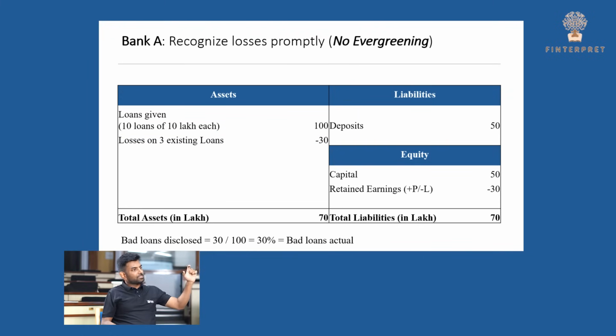So my assets go down from 100 to 70 because I'm taking a loss of 30, and this loss will also show up in my equity, so my capital is going to go down. Because the owners should first take the hit, and not the depositors. That's a basic principle. What you show as retained earnings is basically a hit on the capital. So capital effectively becomes 20. So a 70 rupee balance sheet, 20 capital, 50 deposits. This is how it should look when there is no evergreening.